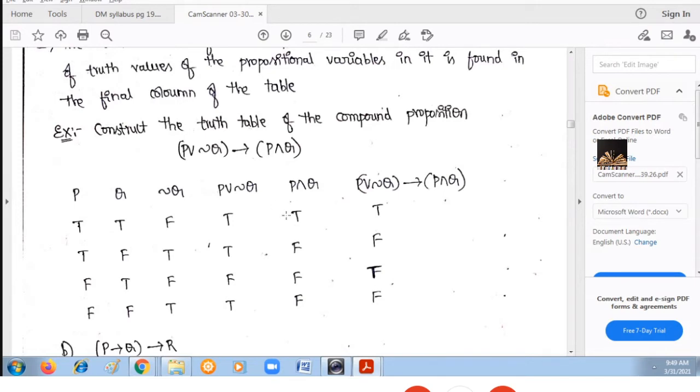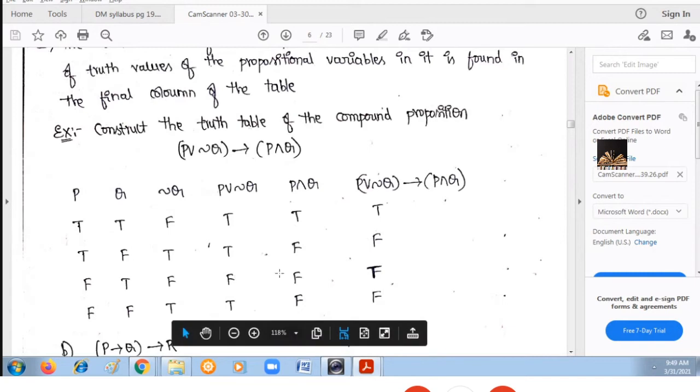So here both are true, result is true. Here only the conclusion is false, so the result is false. In this case, both are false, so the result is true. And in the last case also, only the conclusion is false, so the result is false. Clear?